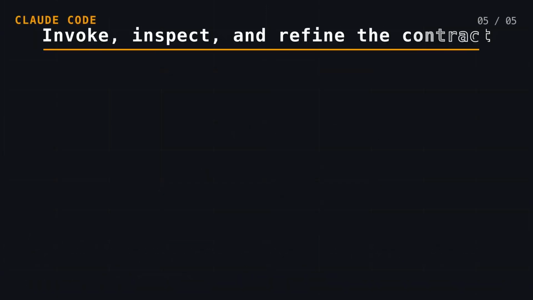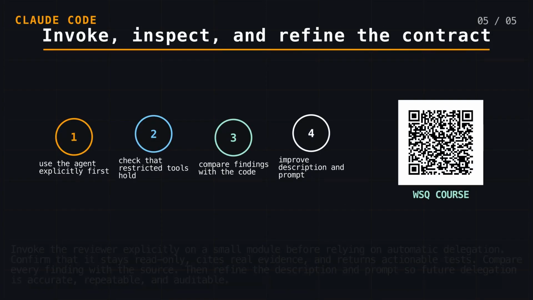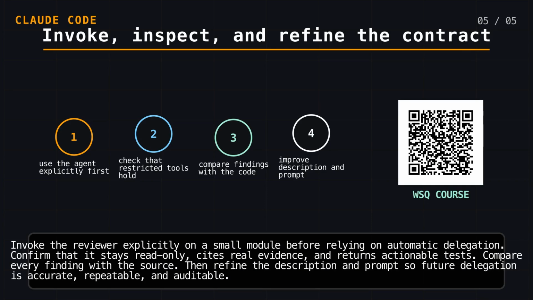Invoke the reviewer explicitly on a small module before relying on automatic delegation. Confirm that it stays read-only, cites real evidence, and returns actionable tests. Compare every finding with the source. Then refine the description and prompt so future delegation is accurate, repeatable, and auditable.